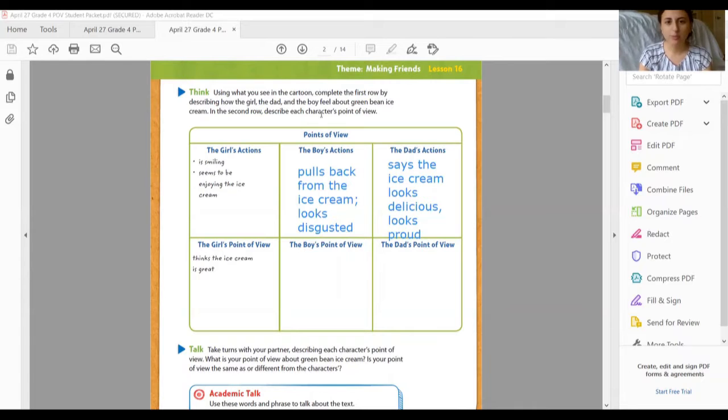What about the boy's point of view? So him looking disgusted and pulling back from the ice cream, what do you think that tells us about how he feels about this ice cream? Well, I know that tells us that he does not like the ice cream. I'm just going to write he dislikes the ice cream. What about Dad? So he says the ice cream looks delicious and he's looking proud of himself. How does he feel about this ice cream? He thinks the ice cream is great.